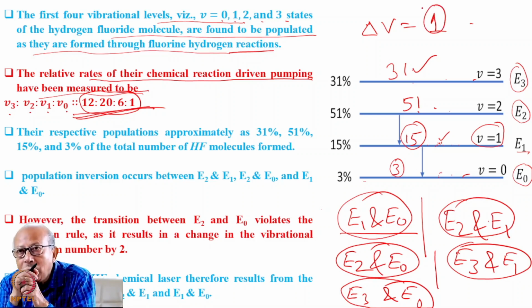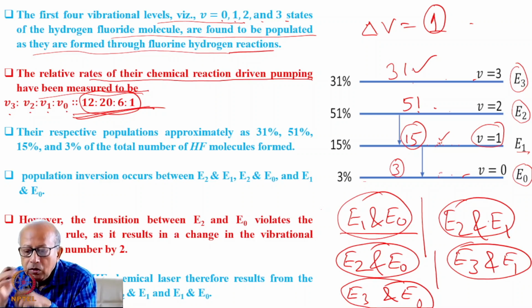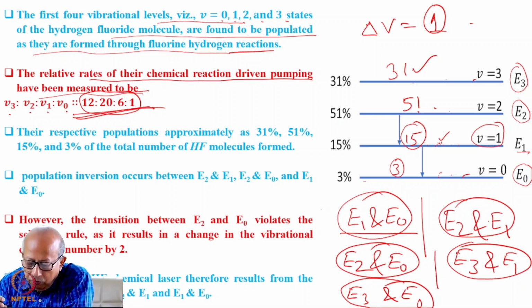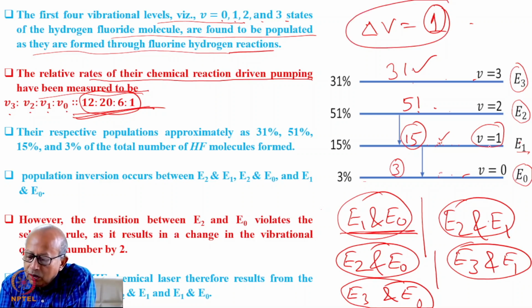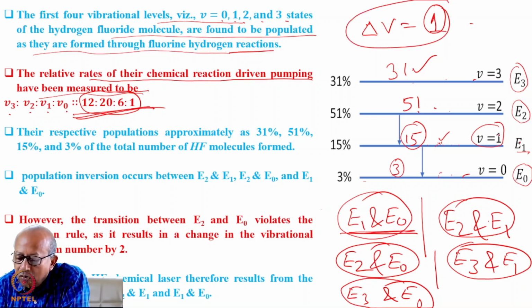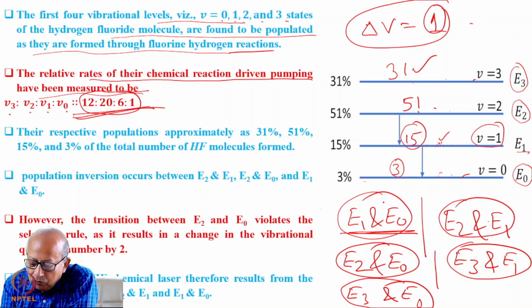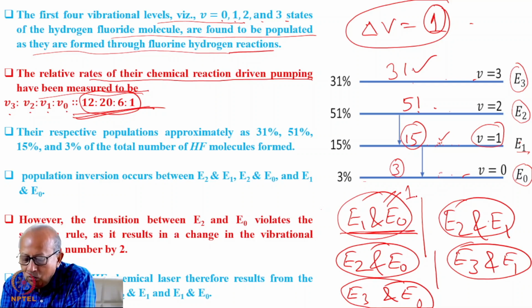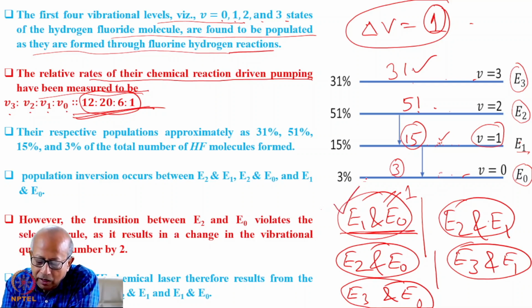It cannot be more than 1, or 0. Now you see, for the transition E1 and E0, this condition is satisfied because the vibrational quantum number changes from 1 to 0. So that is the change is 1. So this is allowed.